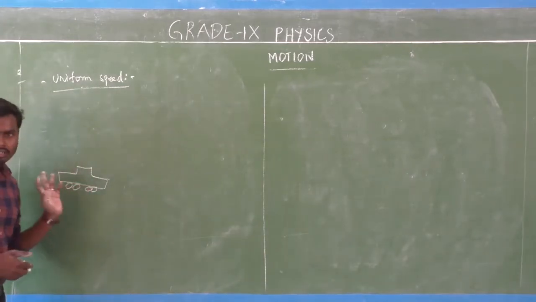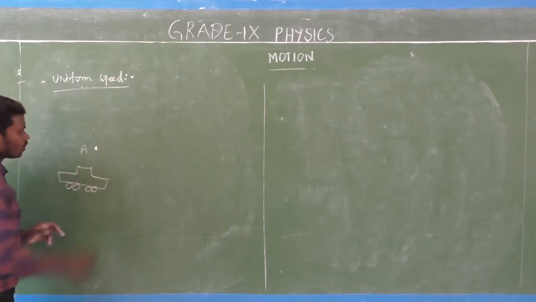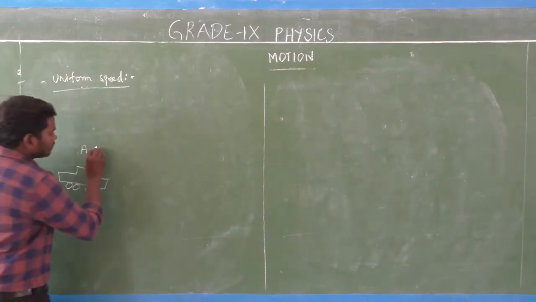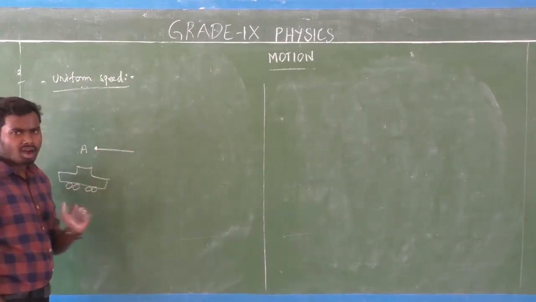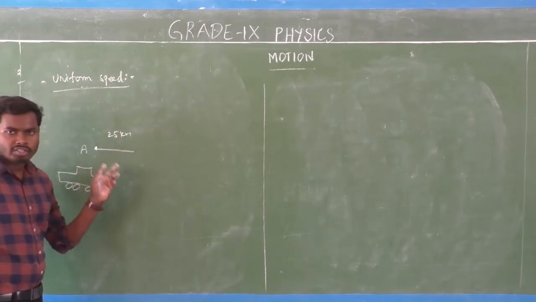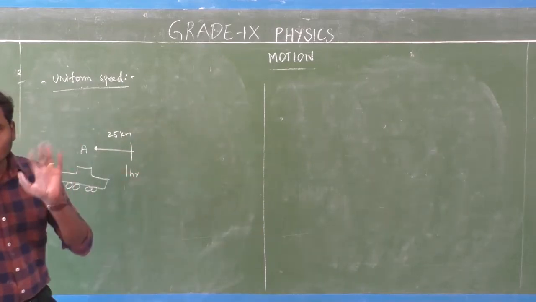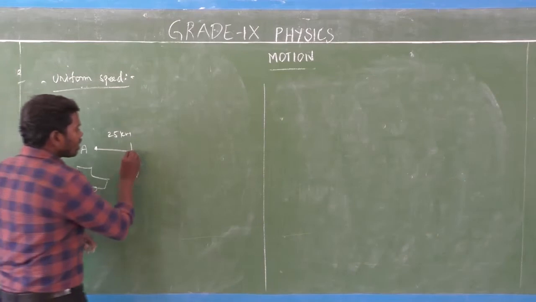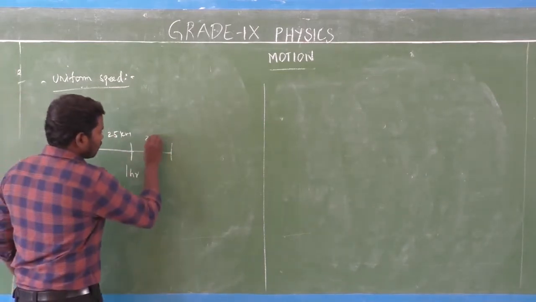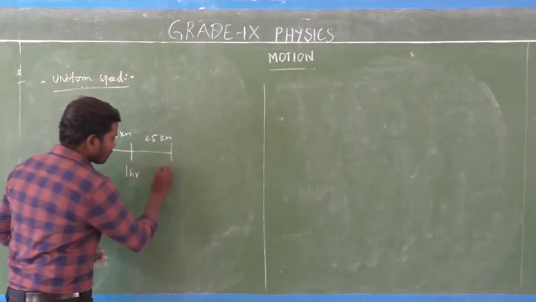Consider a car. A car starts the journey from point A. Here the car covers the distance of 25 km in first 1 hour. Again the car covers the same distance of 25 km, which means next 25 km in next 1 hour.